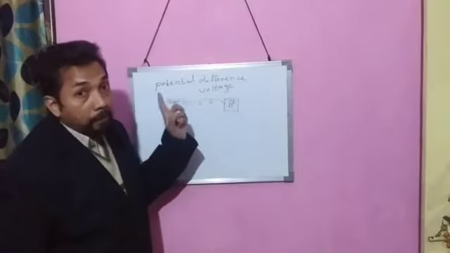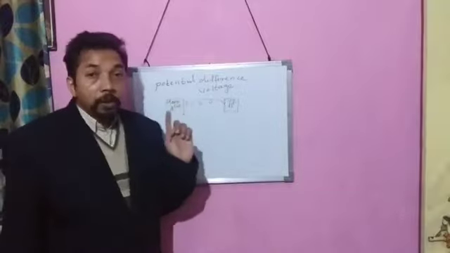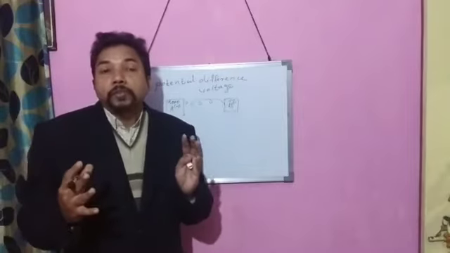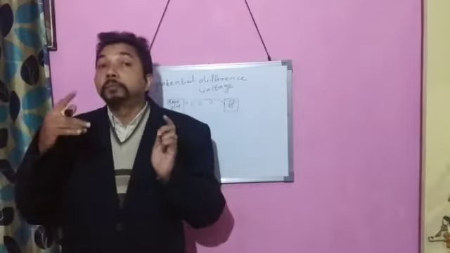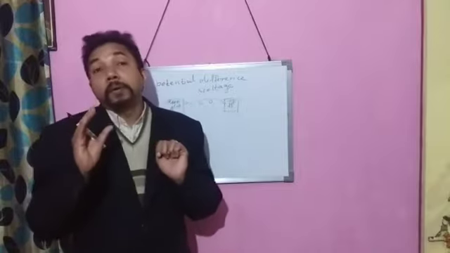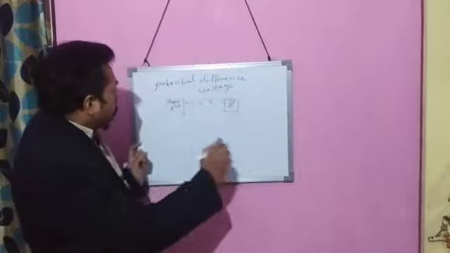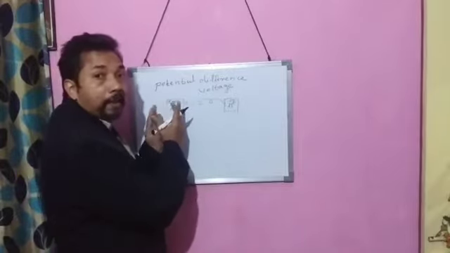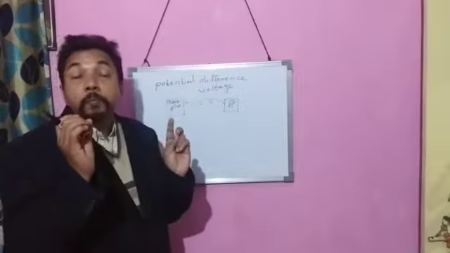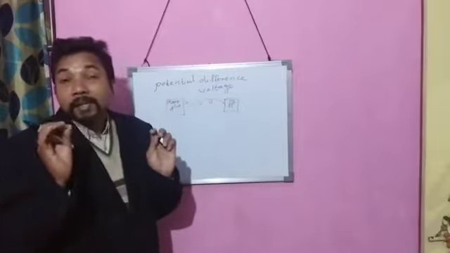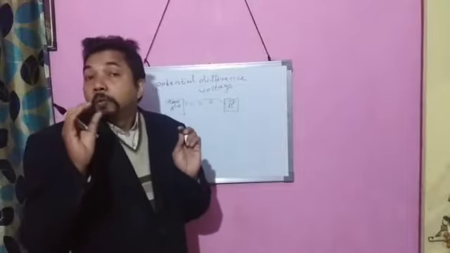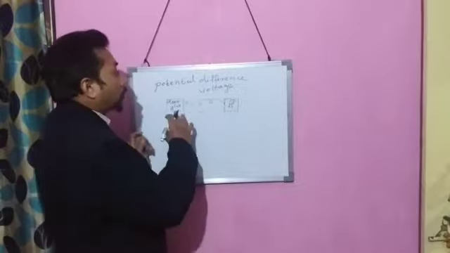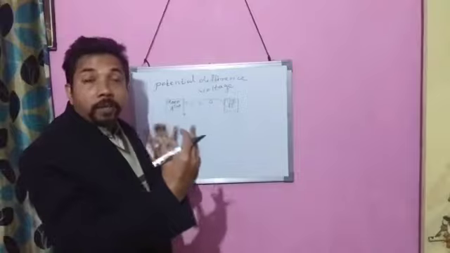Electrons will flow from A to B. So these electrons flow from a body which is at a higher concentration of electrons to the body which has a lesser number of electrons. So we can say that there is a difference in the concentration of electrons. It is called potential difference. There is a difference in electric potential. That difference in the concentration of electrons is called potential difference.